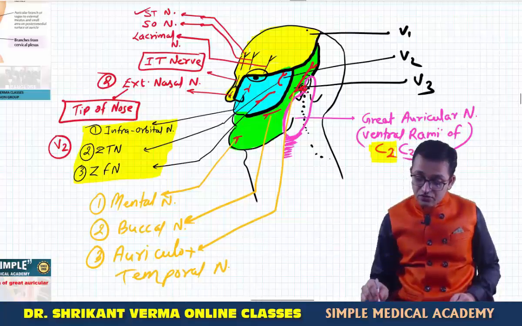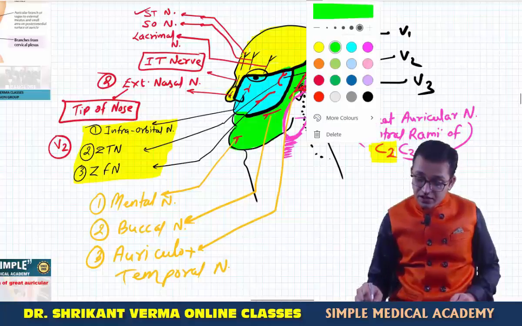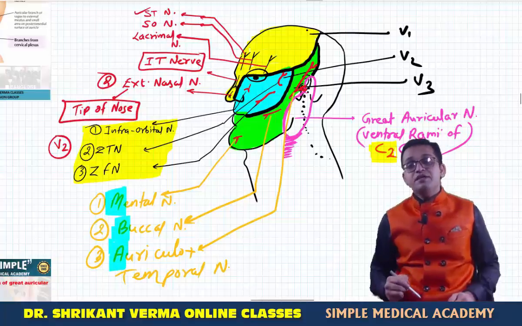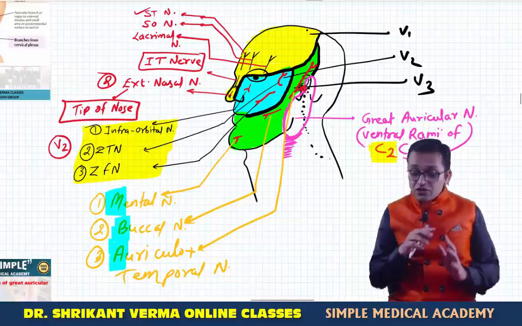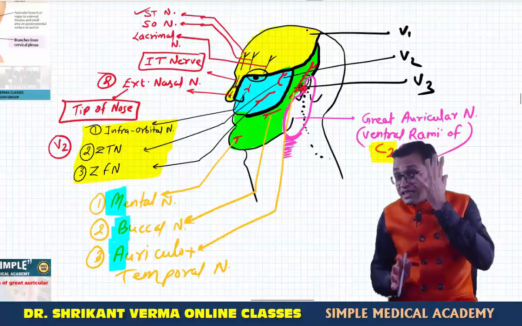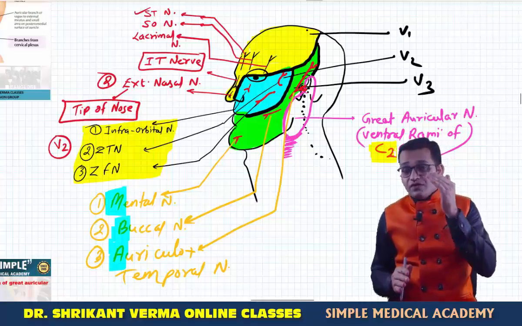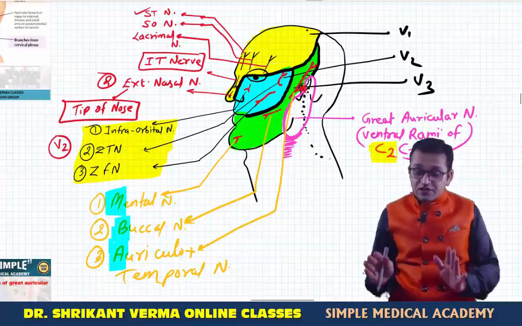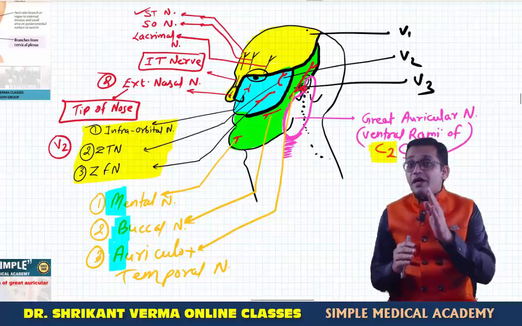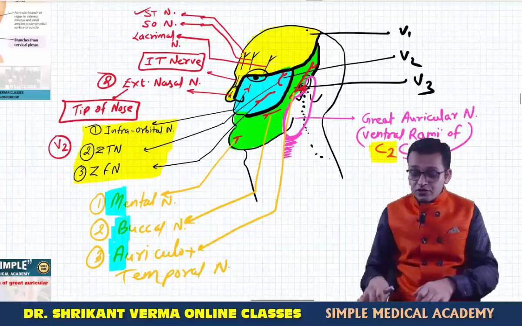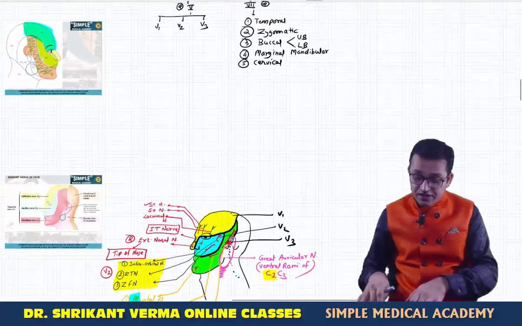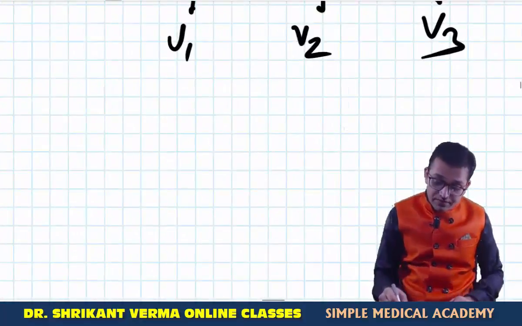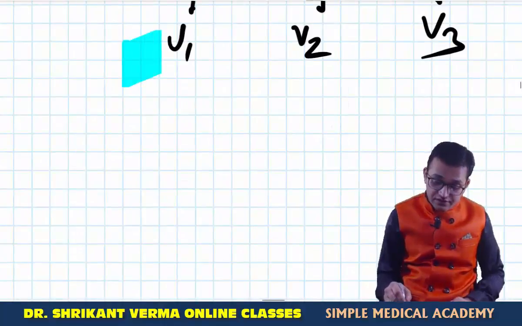So these are the three nerves which you can remember with the help of the mnemonic MBA. MBA is your trick. So these all are the sensory nerve supply of the face, V1, V2, V3 and their branches. Again, after this practice we can talk about that flow chart so that you can remember in an easy way. V1, V2, V3, what are the branches? You can again revise.